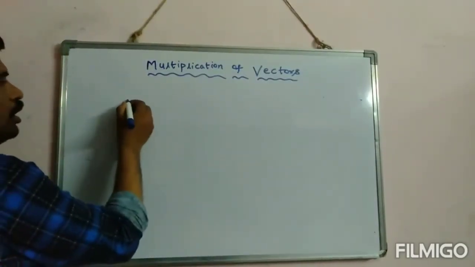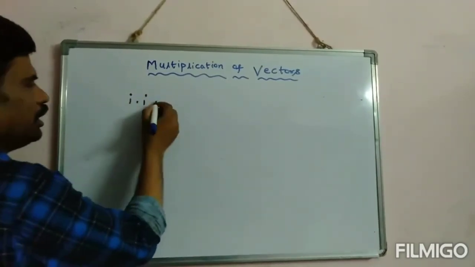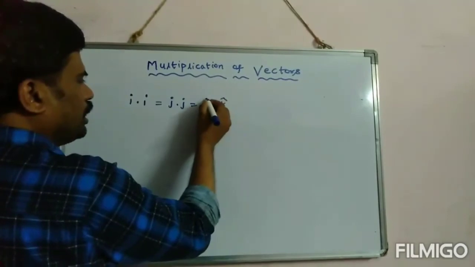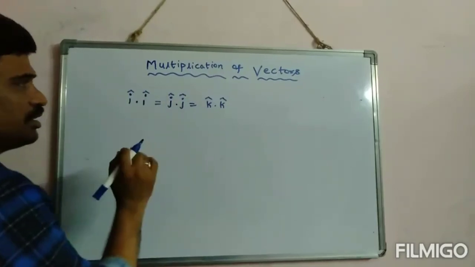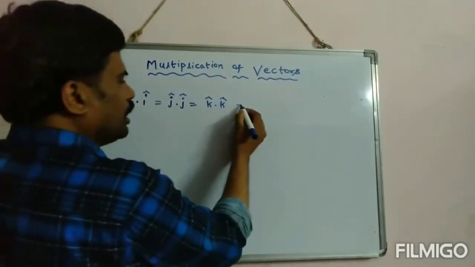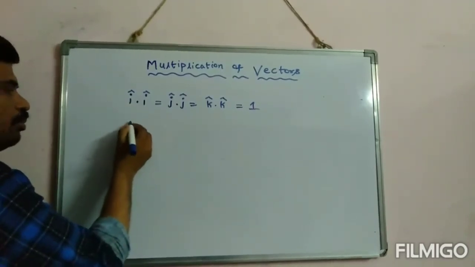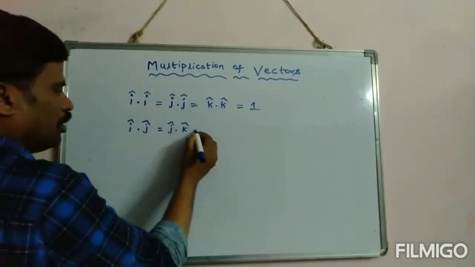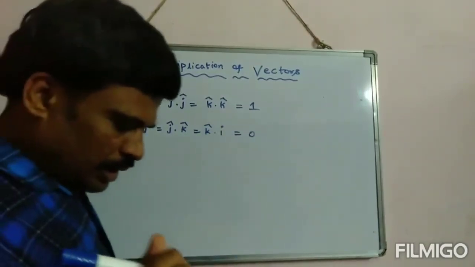In case of dot product, for example, if I write i dot i, j dot j and k dot k. What are i, j and k called? These are called unit vectors along x-axis, y-axis and z-axis. If you multiply the unit vectors with themselves using dot product, then you will get 1. What about if you are multiplying i dot j or j dot k or k dot i, then it is 0.